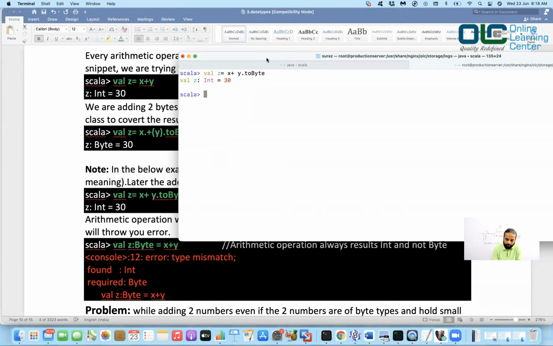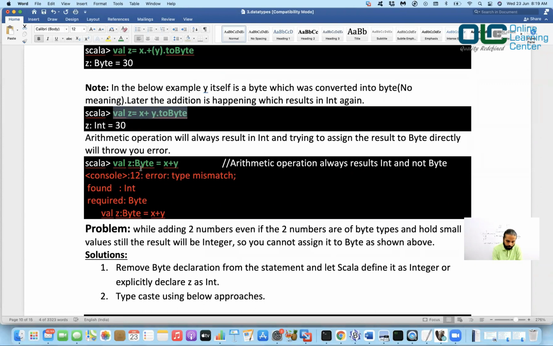The reason is very simple. x is already a byte and y is already a byte. Calling toByte on a byte does not make any sense, it is useless. It will still be a byte, but then you have an arithmetic operation done on it, and that will result in an integer. On that result only, you should do a toByte. Otherwise it is of no use. So byte plus another byte will still give you an integer, and hence you get 30, z is of integer type. Let's try this out. We have tried this out.